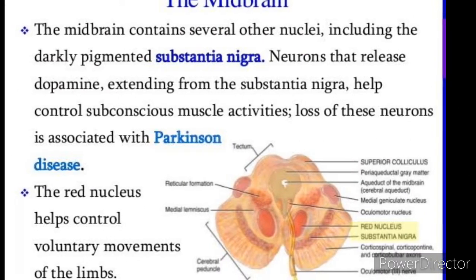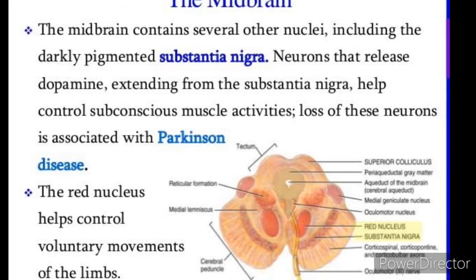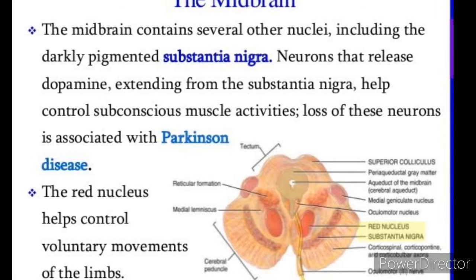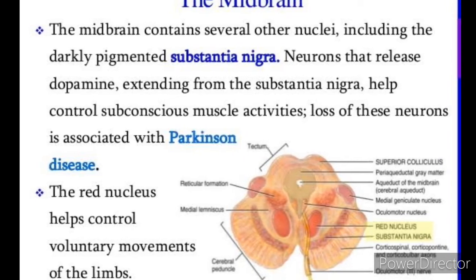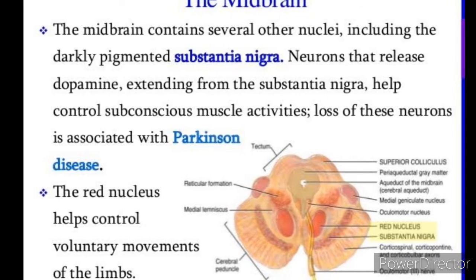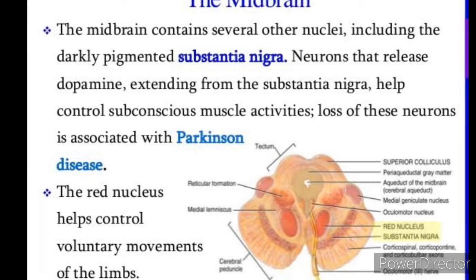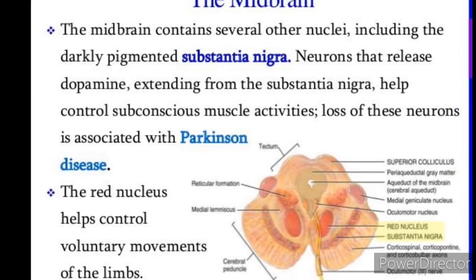Next, midbrain. It is located between thalamus and hindbrain. The dorsal portion of the midbrain consists of four rounded bodies called corpora quadrigemina that control visual and auditory, that means hearing, reflexes.